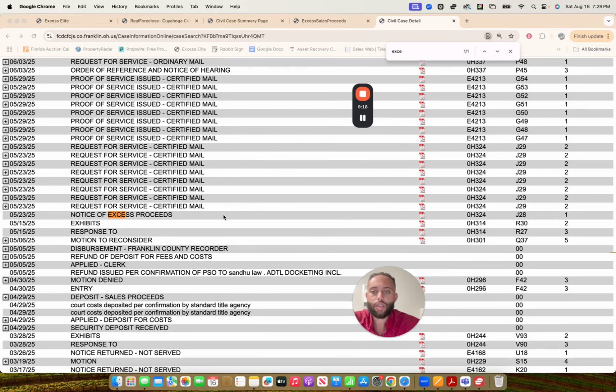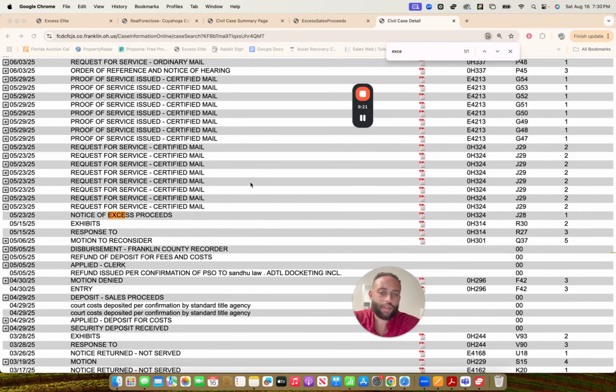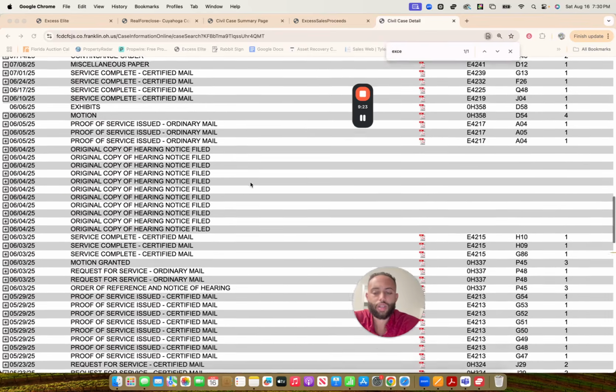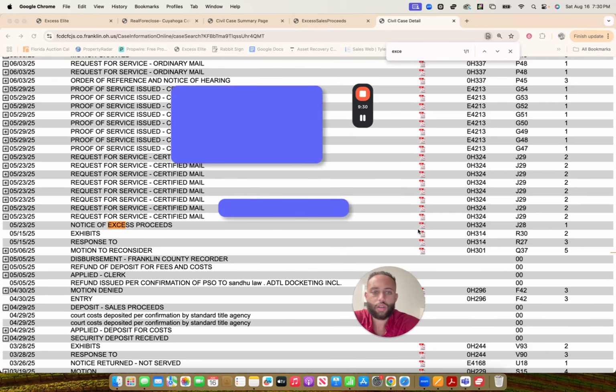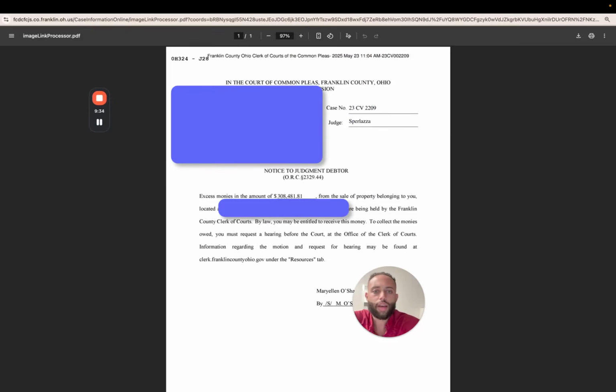And then now we have the notice of excess proceeds. You do want to check to see if a claim has been filed. Here I can see on this one, they did have a couple of claims in, but I'm just showing you guys the process that you can find the proof that somebody's entitled. So we're going to go ahead and click on the notice. Let's take a look at that. All right, so now we have, this is basically the proof, and it shows here excess monies in the amount of $308,000 from the sale are being held by the county clerk, and basically now we just need to go ahead and get the client under contract and then move forward with the attorney.